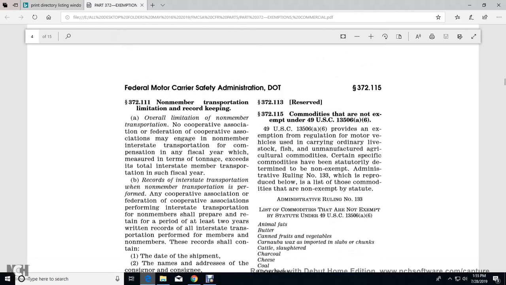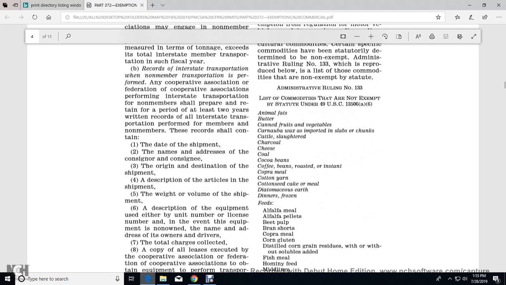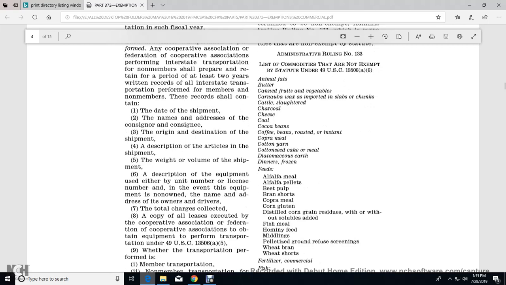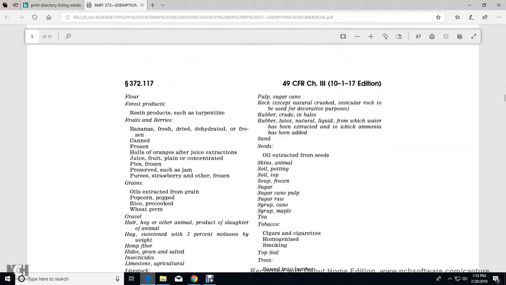Alright, 372.113 is reserved. 372.115, commodities that are not exempt under Title 49 U.S. Code 13506(a)(6). Title 49 U.S. Code 13506(a)(6) provides an exemption from regulation for motor vehicles used for carrying ordinary livestock, fish, and unmanufactured agricultural commodities. Certain specific commodities are statutorily determined to be non-exempt. Administrative Rule 9, number 133, is reproduced in a list of those commodities not exempt in the statutes. We're not going to read the administrative list, rule number 133. It's basically agricultural.